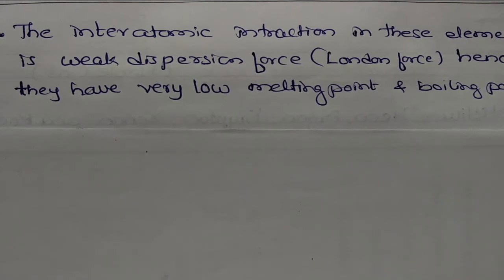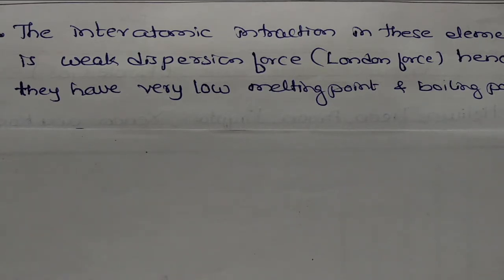Already we have mentioned they are highly unreactive elements. This is because of their electronic configuration. If you observe, they do not have any electron to give up or take, hence they are chemically very inactive.